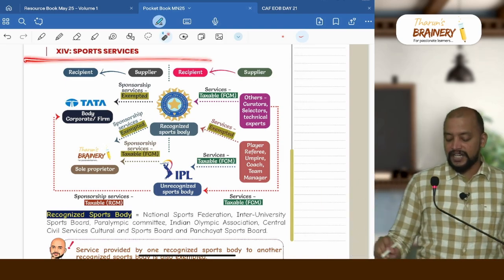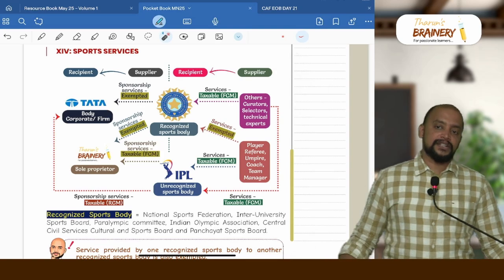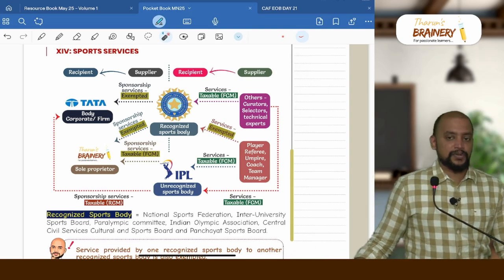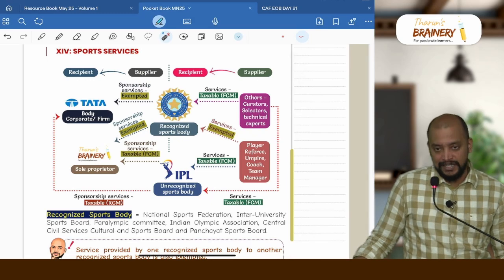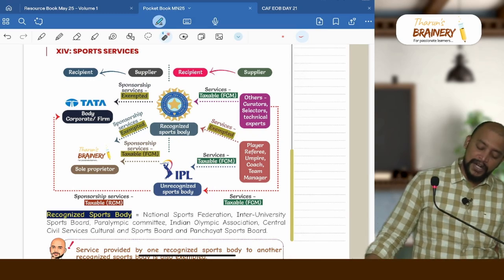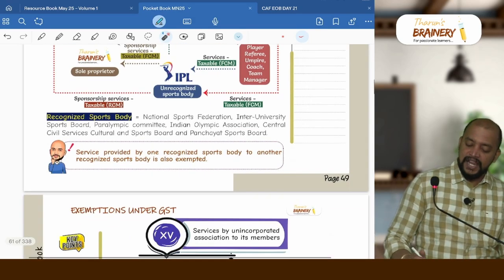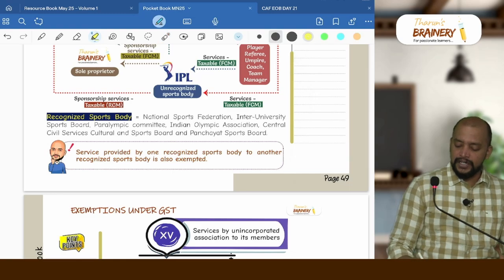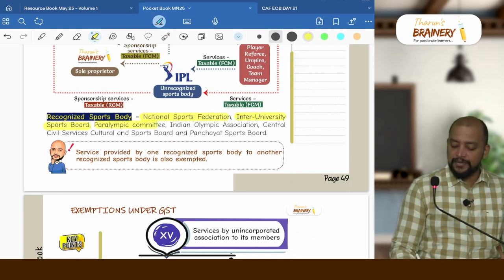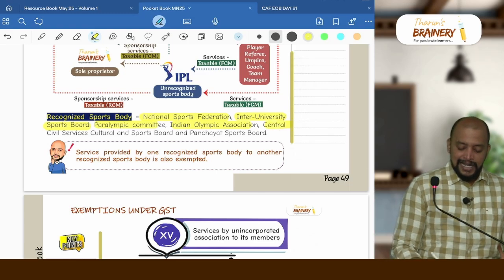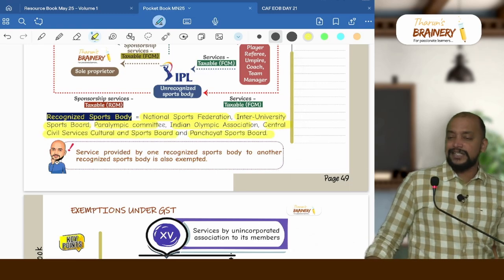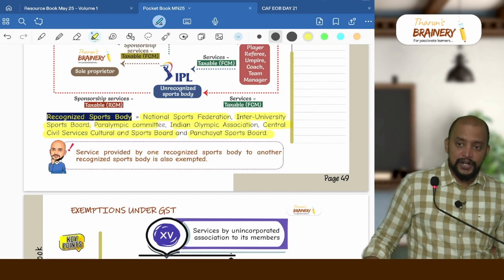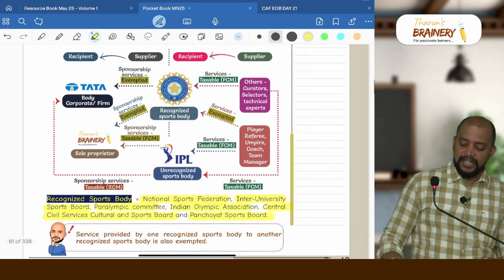Then sports services. In case of sports services, we have total 3 exemptions. First exemption, sponsorship money collected by recognized sports body is exempted. What is the recognized sports body? So total 6 sports bodies we have: National Sports Federation, Inter-University Sports Board, Paralympic Committee, Indian Olympic Association, Central Civil Services Cultural and Sports Board and Panchayat Sports Board. So these are the 6 recognized sports bodies, and if they collect any sponsorship money, that will be exempted.